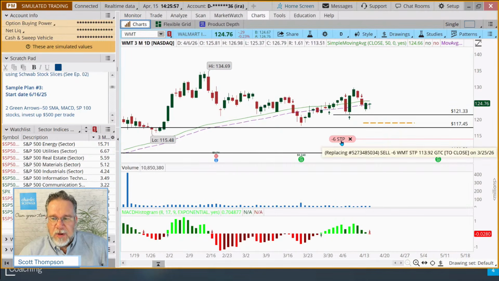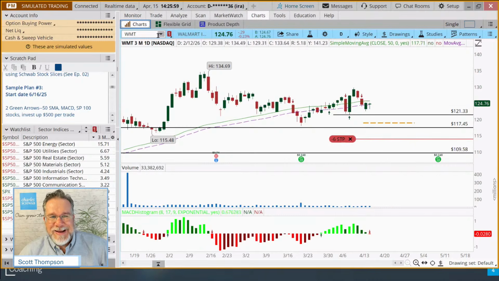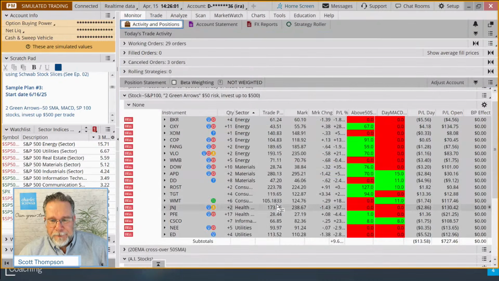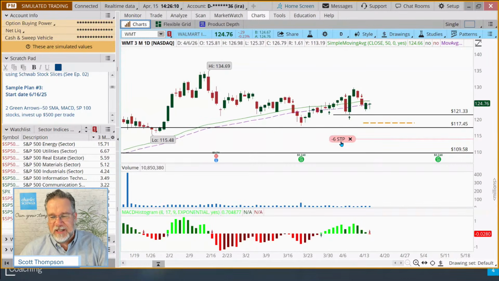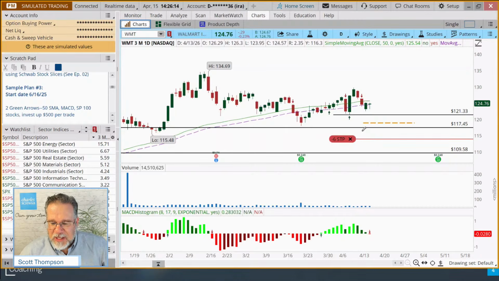Some people might even say, well, my current stop's at 113.92 and my price point on this is like 105, so I've already got a stop that essentially, barring some big gap down, would give us a profitable trade if I got stopped out. So there are some choices you have to think about as you're managing your rules.